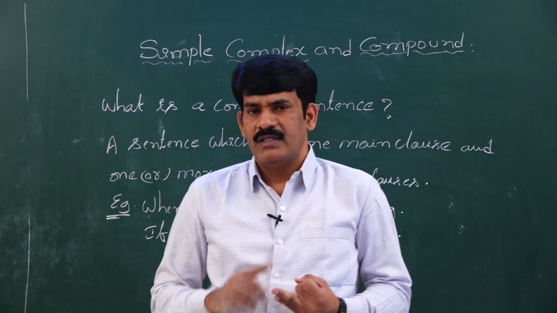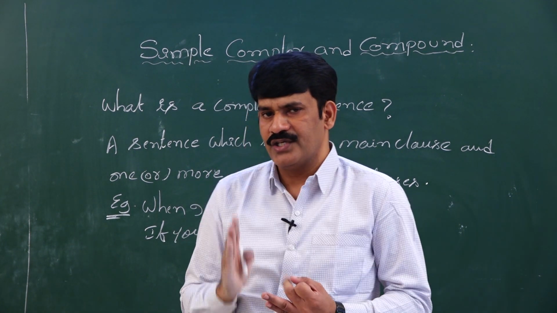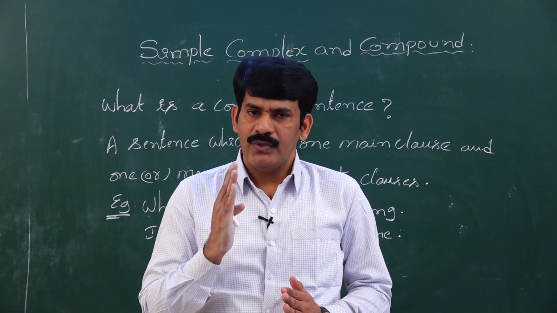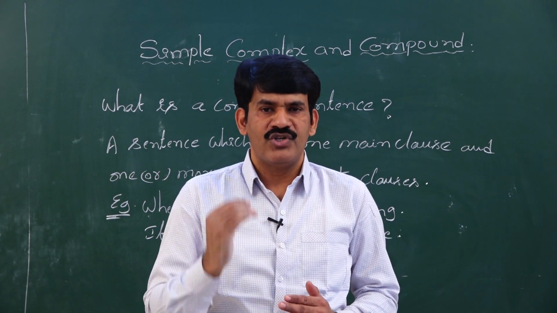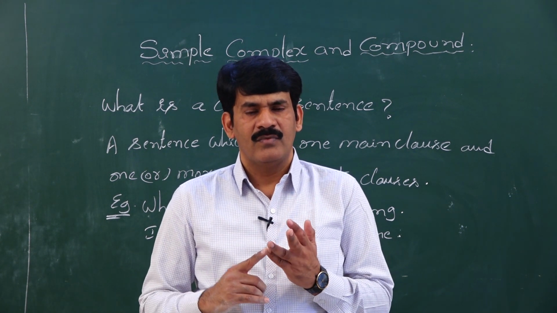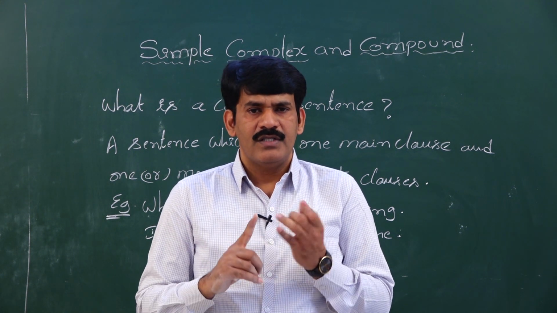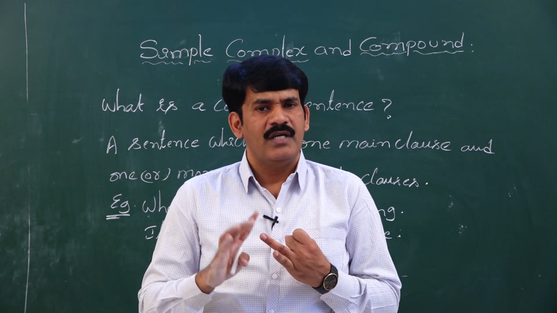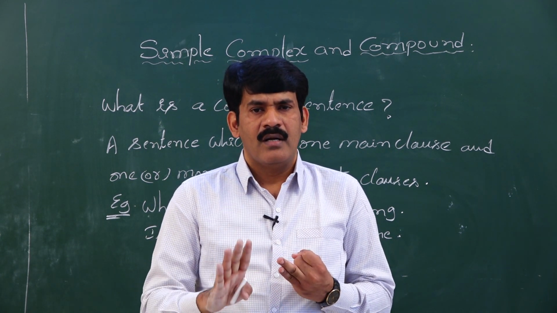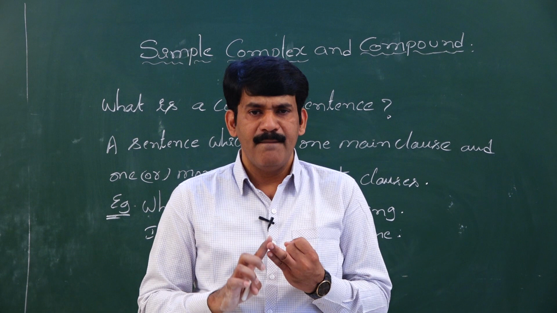Why? Because the subordinating clause is supported by the subordinating conjunctions. My dear students, you need to remember that in complex sentences we use only subordinating conjunctions. We have three kinds of conjunctions: subordinating, coordinating and correlative conjunctions. Subordinating conjunctions are used in complex sentences, and coordinating conjunctions are used in compound sentences. You remember these two very importantly.